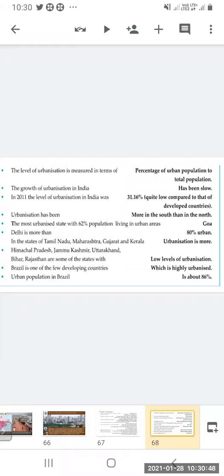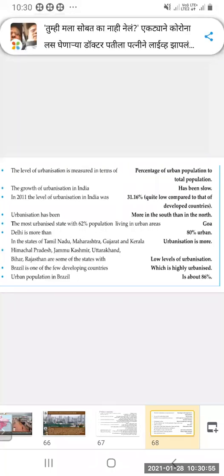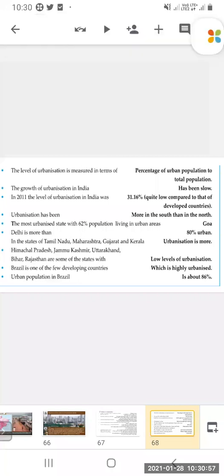Brazil is one of the few developing countries which is highly urbanized. So Brazil, in spite of being a developing country, is highly urbanized. Urban population in Brazil is about 86%. So 86% of the total population lives in areas considered as urban population.